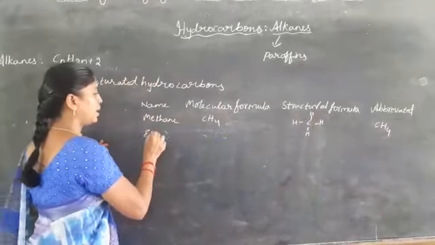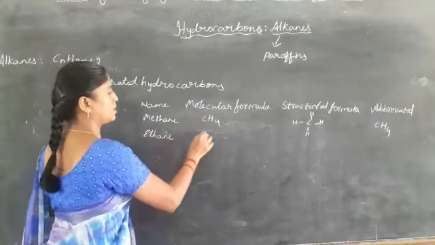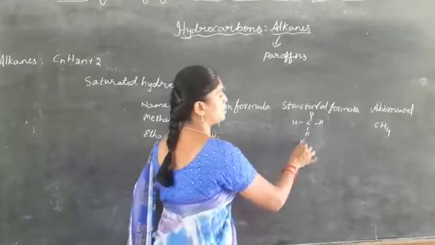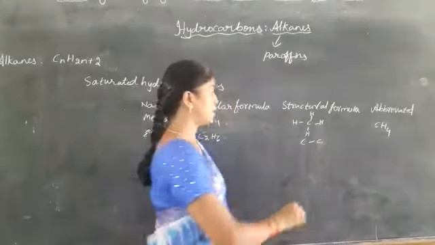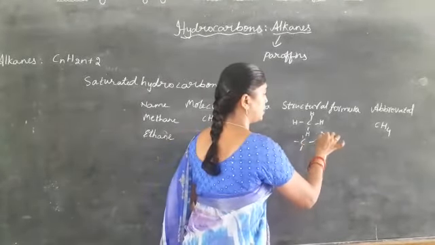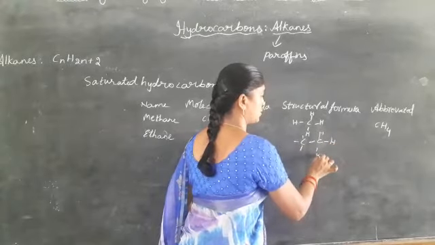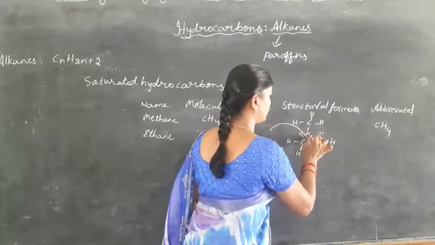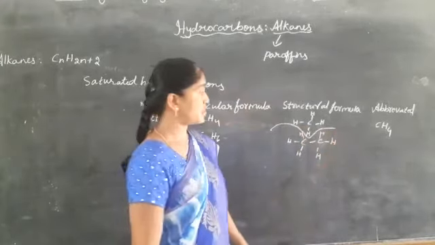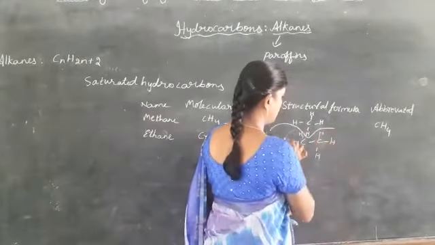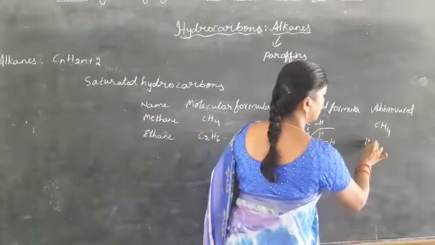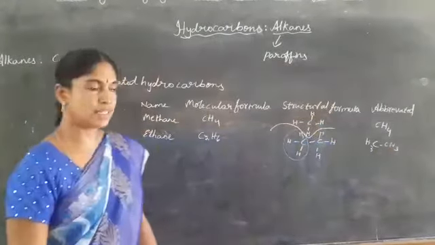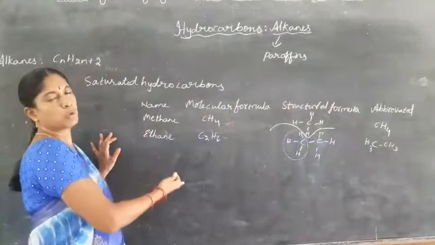In the same way, ethane, C2H6. And the structural formula: 2 carbons are there, no? Write it according to the skeletal form. This is the structural formula, but don't get confused between the two. This is the structural formula, and then this is C with 3 hydrogens, again C with 3 hydrogens. This is the abbreviated or condensed formula. The next one is propane, which is done in the same way.